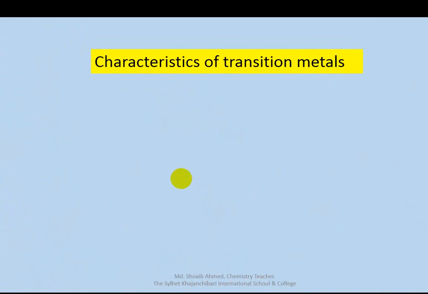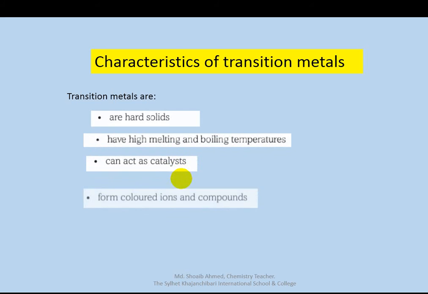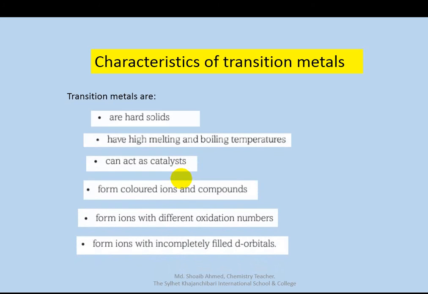Characteristics of transition metals. Transition metals are hard solids, have high melting points and boiling temperatures, can act as catalysts, form colored ions and compounds, form ions with different oxidation numbers, and form ions with incompletely filled d orbitals.